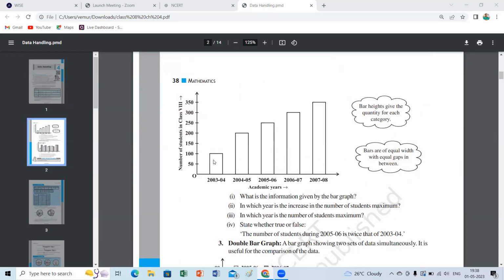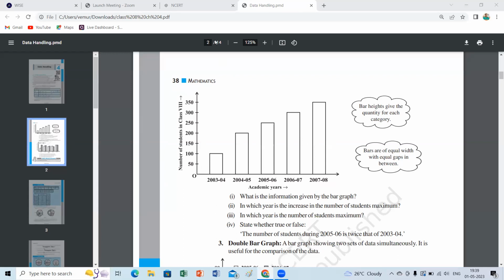Here one bar graph is given: academic year and the number of students in class 8 from 2003-4. How many students are there? What is the information given by the bar graph? First, you have to look at this bar graph. What is the title of the bar graph? By looking at this data, guess the title.